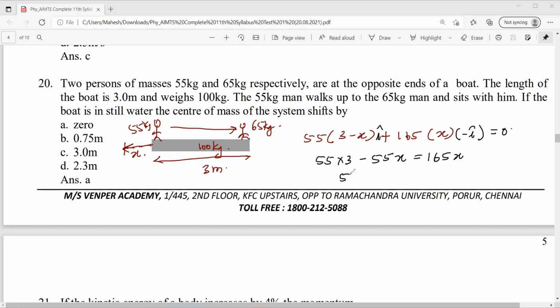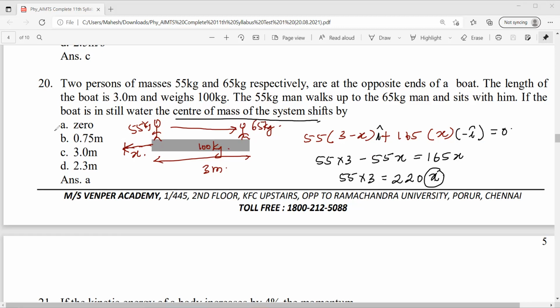So 55 into 3 equals 220x. The boat has shifted, but they are asking the center of mass of the system shift.